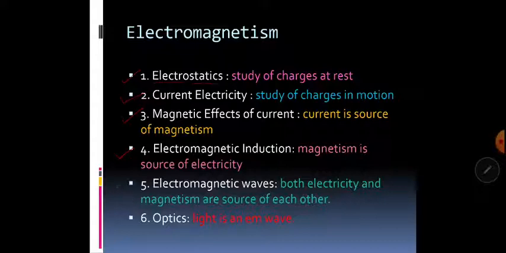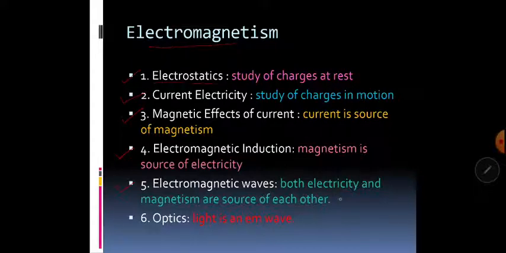And ultimately, in unit 5, both of these concepts will be clubbed together, where, with the help of Maxwell and Lorentz, it was found that electricity and magnetism are both sources of each other, and cannot be studied separately. The whole study is known as electromagnetism.